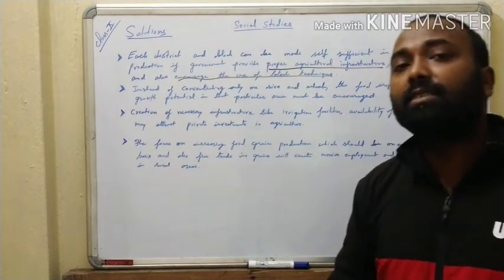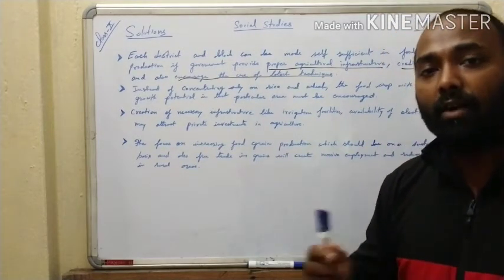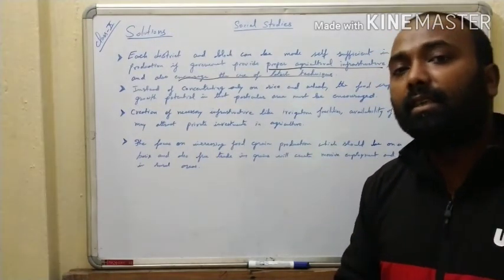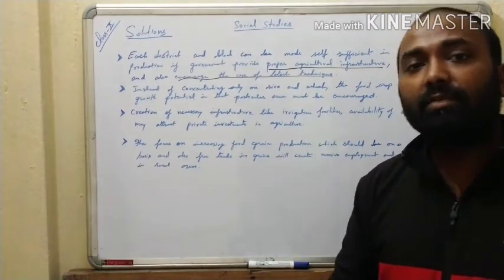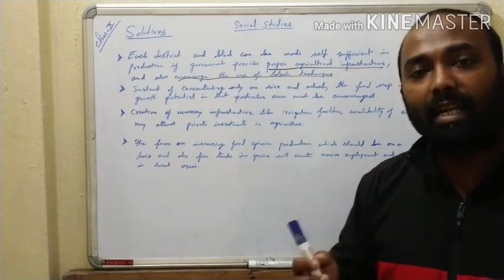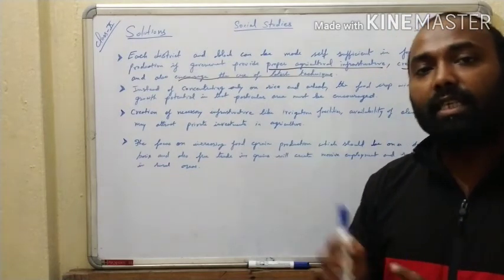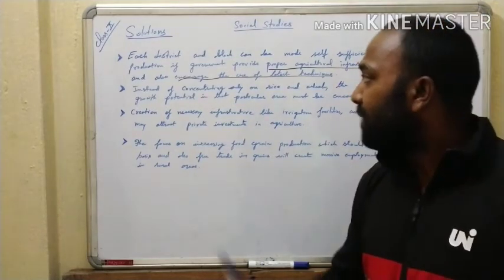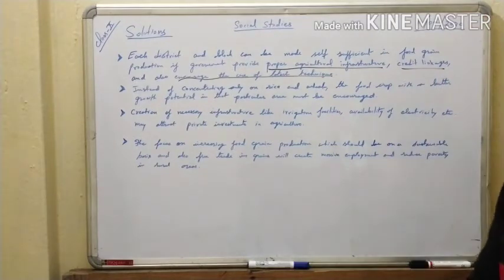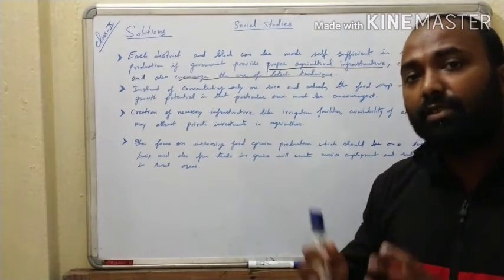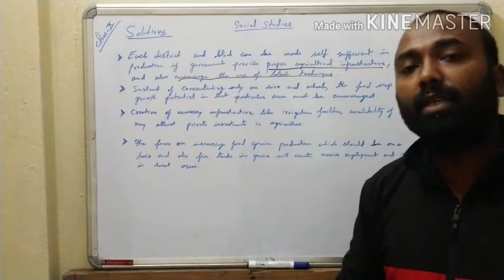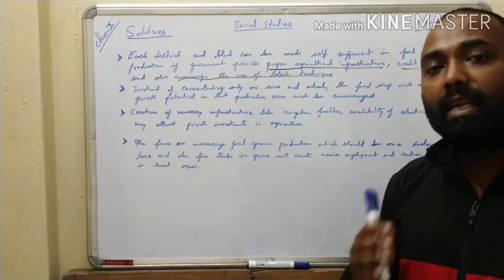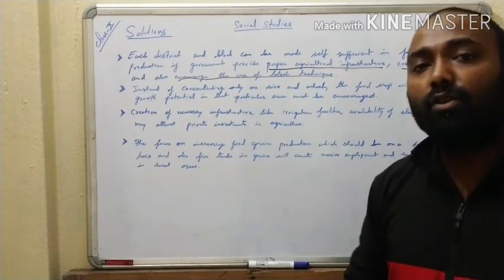Good credit linkage is beneficial for the farmers. Nowadays, the government is providing them with the Kisan credit card. With the help of that card, they are getting the inputs at very subsidized rates. Inputs means things like fertilizer and high yield variety of seed. Those things they are getting at a subsidized rate. This is a good step taken by the government. And they should also encourage the use of the latest technology. Nowadays, the farmers are taught how to use the latest technology in the field so that they can grow good crops.